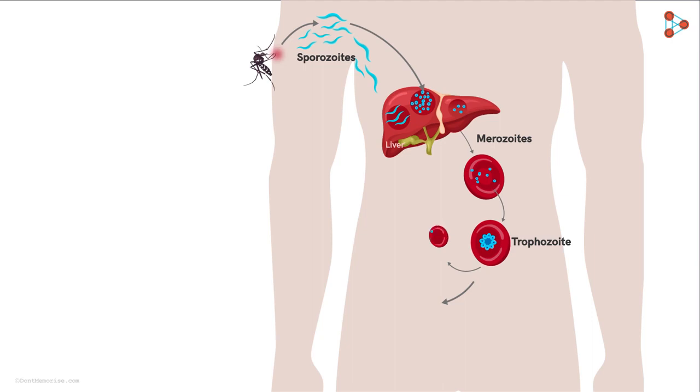Most of the trophozoites begin with the asexual cycle to give rise to new merozoites. And this occurs exponentially. The number of merozoites produced is too large for the RBCs to contain. Hence, they are released with the bursting of the RBCs. The released merozoites can now attack new RBCs and keep increasing their population exponentially.